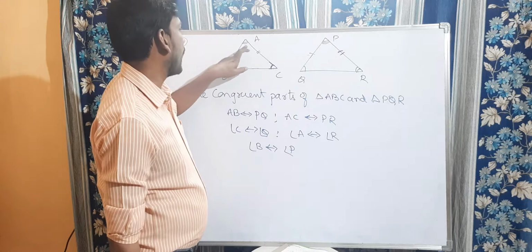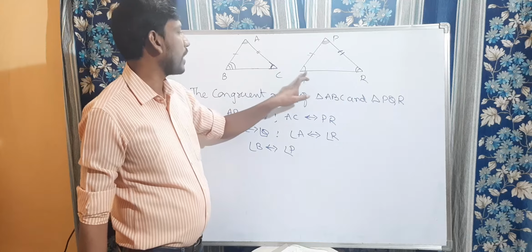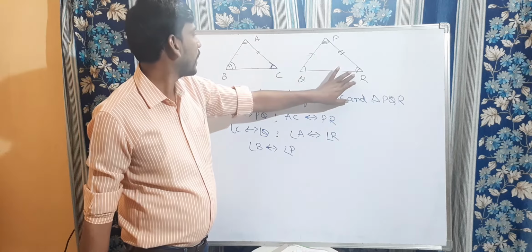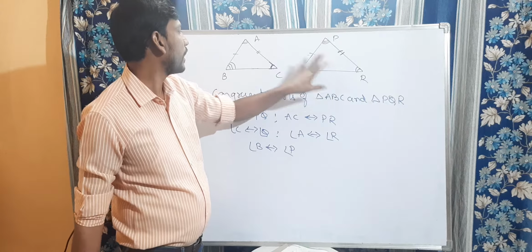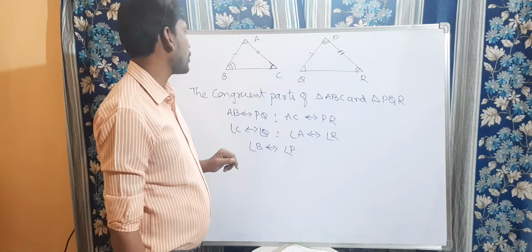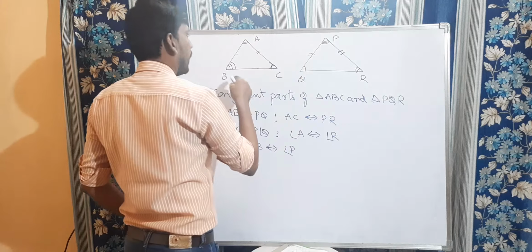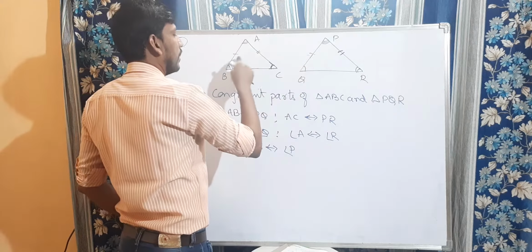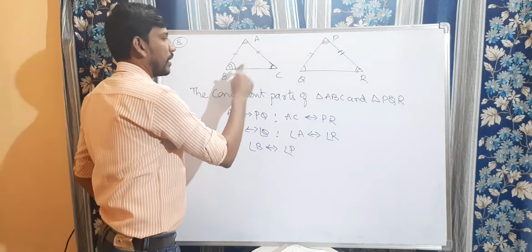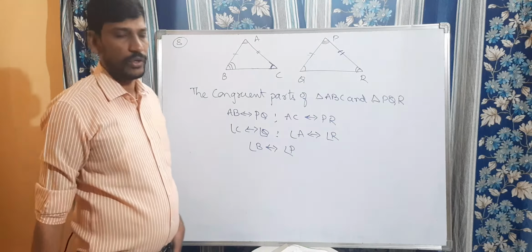Let us consider angle A, angle R. And here angle C and angle Q are equal. But A and C have AC in between. But here angle R as well as angle Q, but AC is not congruent to QR. So therefore ASA is also not possible. Even if you consider AB equal to PQ, your angles are not congruent here, angle B is not congruent to angle Q. Clear, children? So these two are not equal. So even SAS or ASA is not possible.